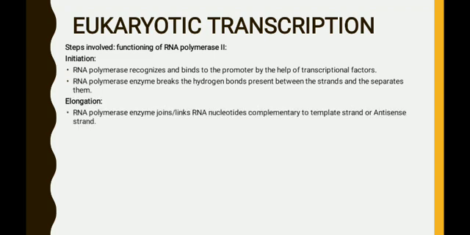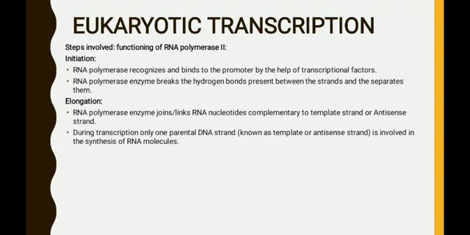The next one is elongation. During elongation, the RNA polymerase enzyme links RNA nucleotides complementary to the template strand or antisense strand. During transcription, only one parental DNA strand, known as the template or antisense strand, is involved in the synthesis of RNA molecules.